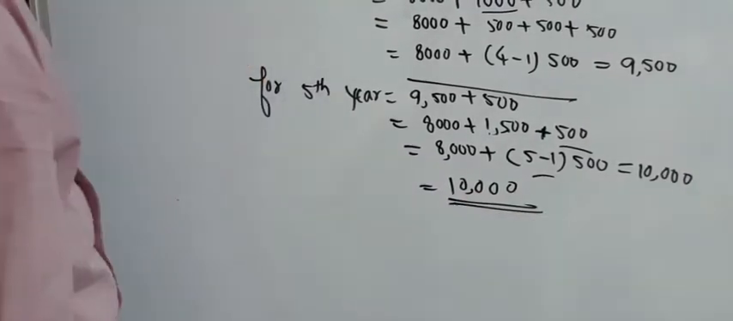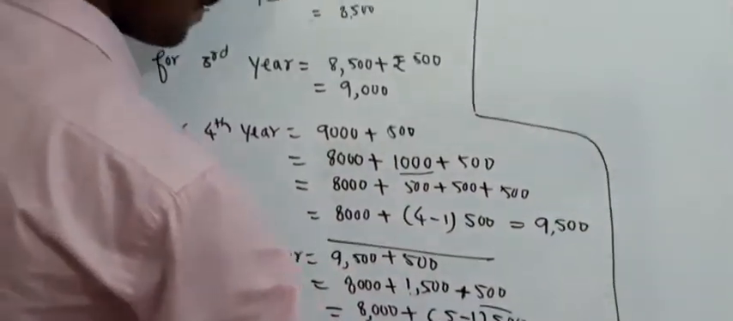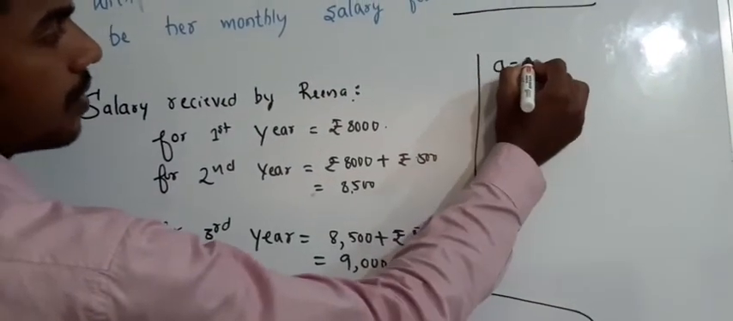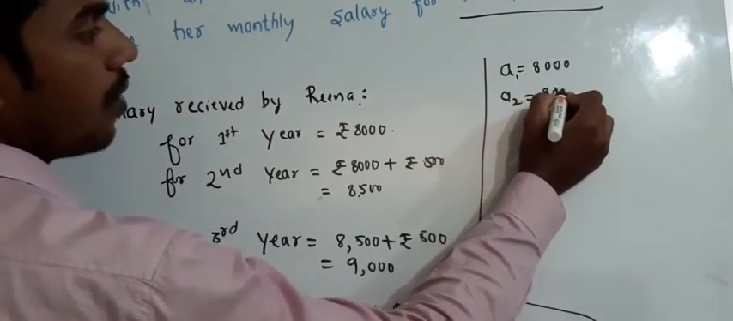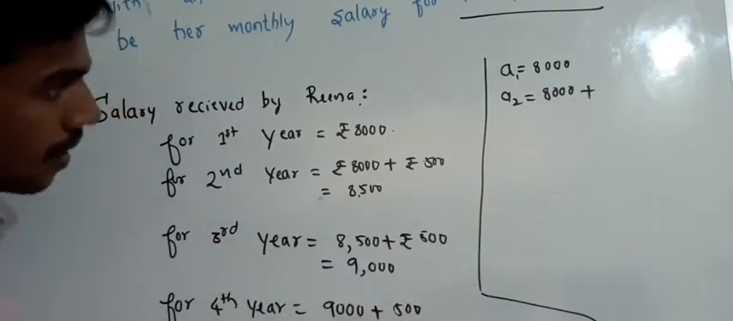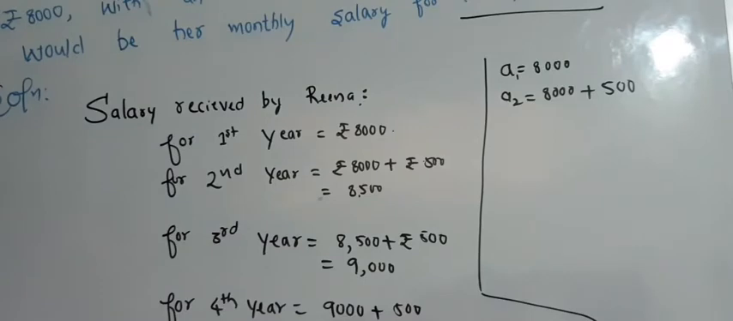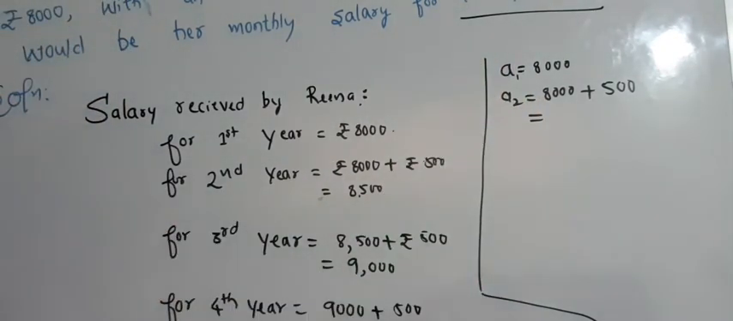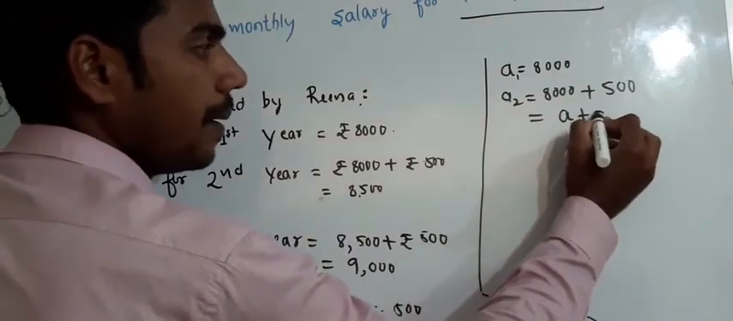Now I want to generalize this. How can I generalize this? See, the first year salary will be a1, that is 8,000. The second year salary will be 8,000 plus a difference d. What is that? 500. Every year there will be an increment of 500. So in an arithmetic progression, to get the next term, what should I do? To the previous term I should add d.